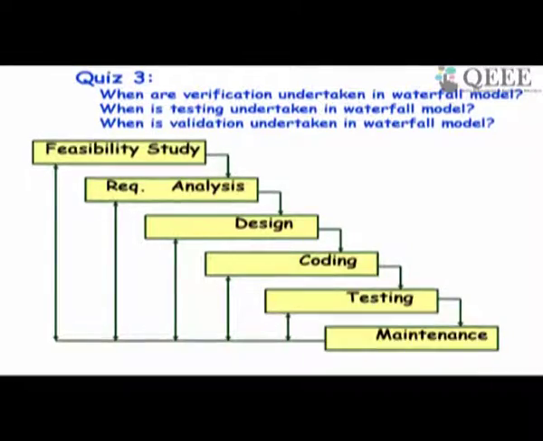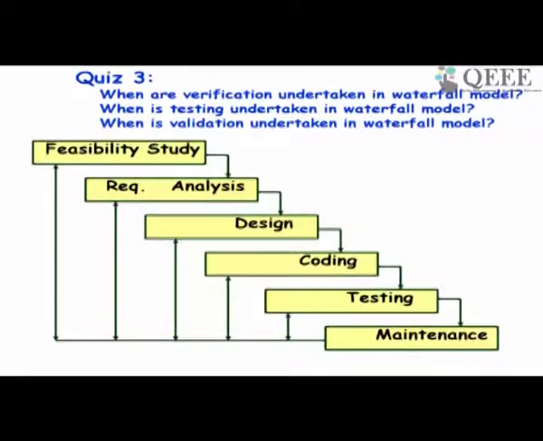When is verification undertaken? So verification, as we discussed earlier, is undertaken throughout the development cycle, at the end of requirements analysis, design, coding, etc. But when is testing undertaken?